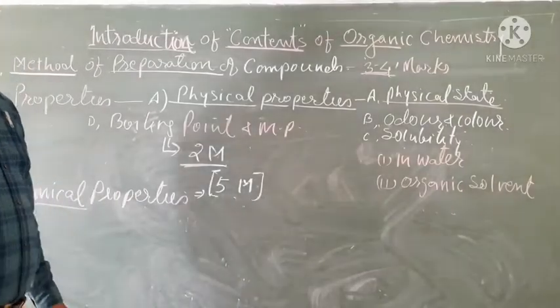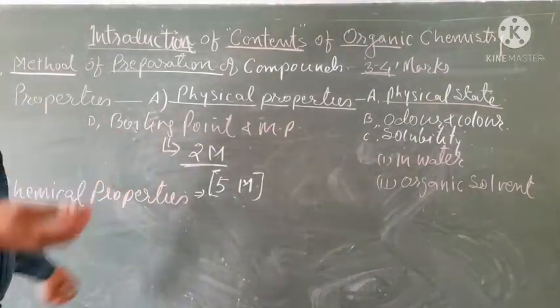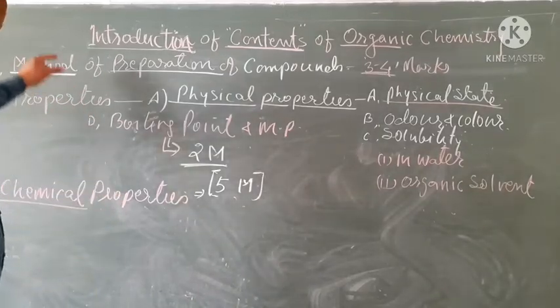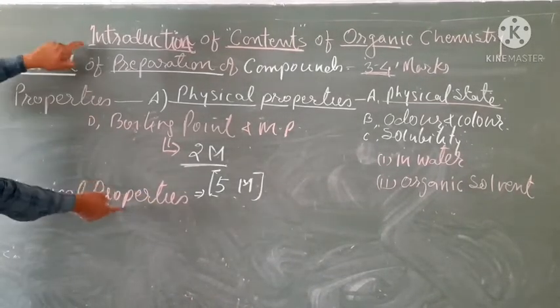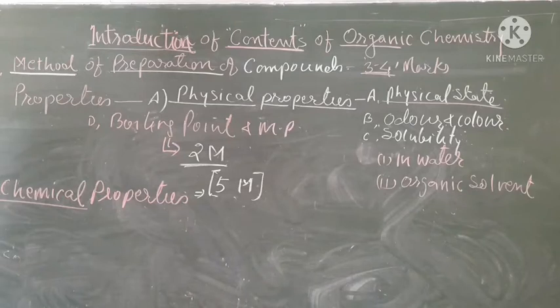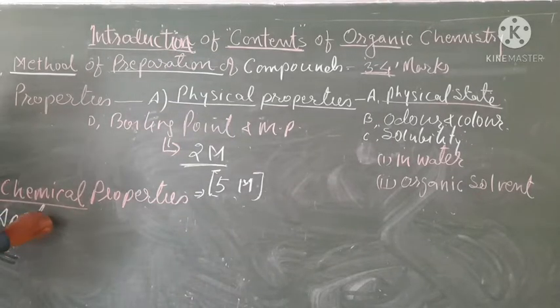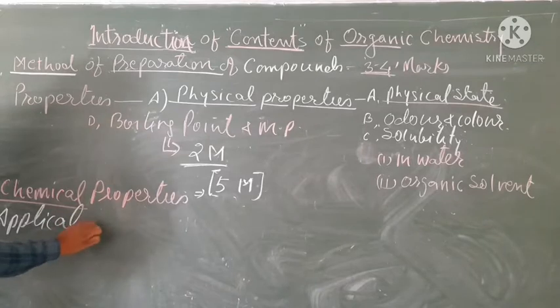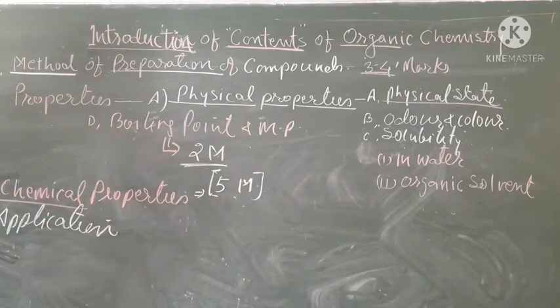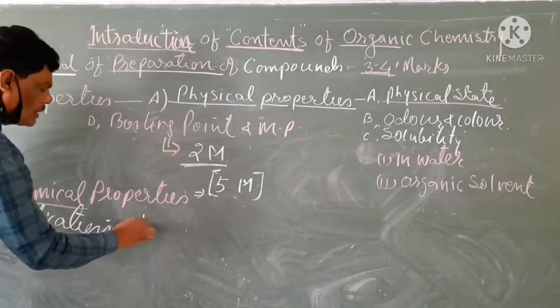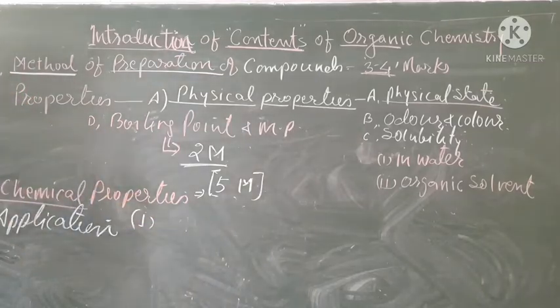Getting? And the chemical property of a compound becomes the method of preparation of another compound. Therefore, these two contents are the most important contents. Student, after finding the chemical properties, now we will see the applications of the compound, that is, the uses of these compounds. Some questions are asked, that is, at least a 1 mark question is asked on that content.